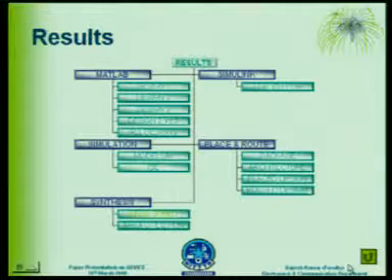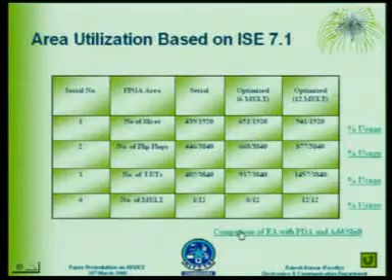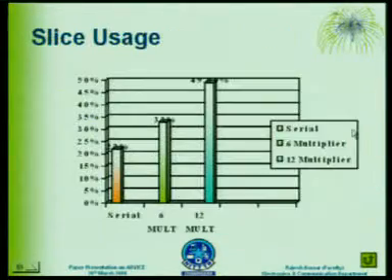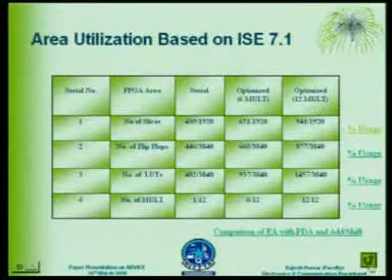And if we consider our area utilization report, if we count the number of slices, the percentage use of slices in our 12 multiplier design is only around 50%, and we are left with 15% more resources in our design.